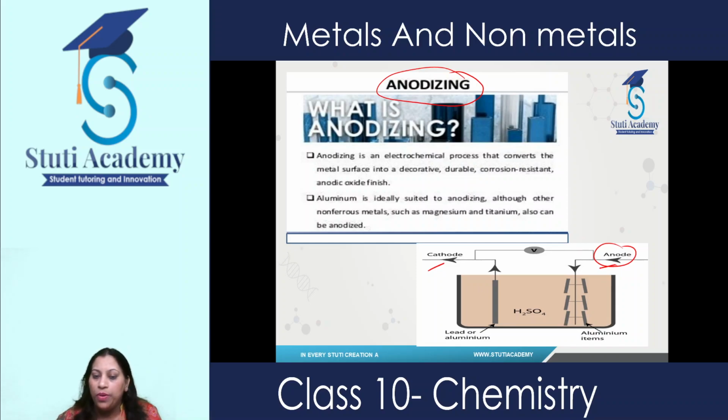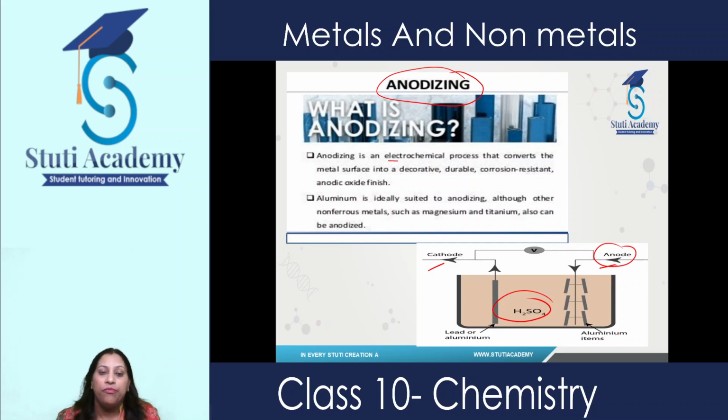The solution which we are using while performing this anodizing technique is dilute sulfuric acid. So this is how we perform this anodizing technique, and it is an electrochemical process.